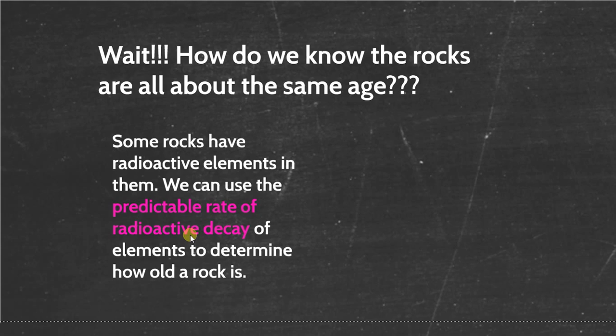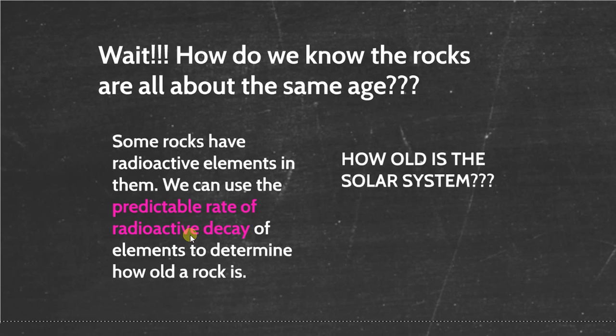As these elements decay and one half-life has gone by, we know how much time has passed. So how old is the solar system exactly? Solar system is about 4.6, 4.7 billion years old.